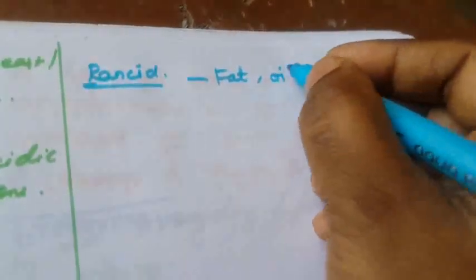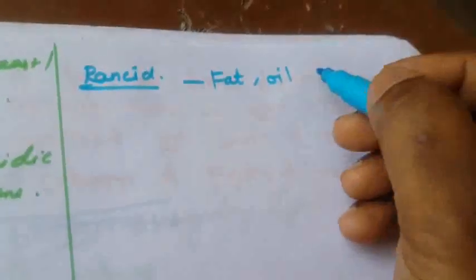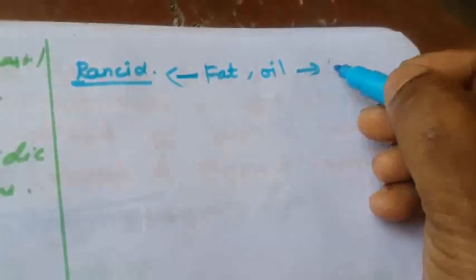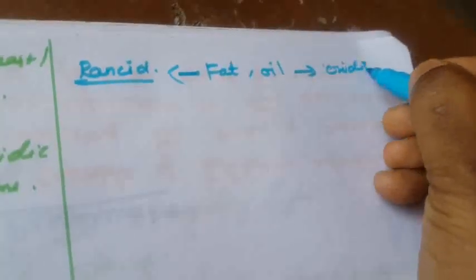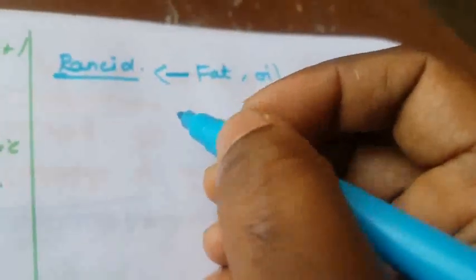So mainly the food containing fat and oil is easily oxidized and turns rancid. I already told what is meant by rancid. Fat and oils are easily oxidized and turned into, that is called as rancid. That process is called rancid. So to prevent the oxidation of the fat and oils, chemicals are added.